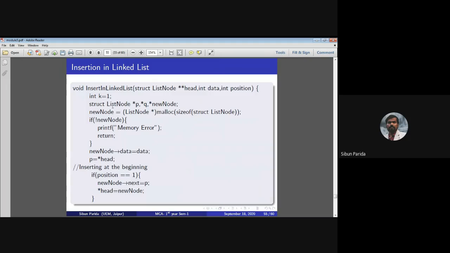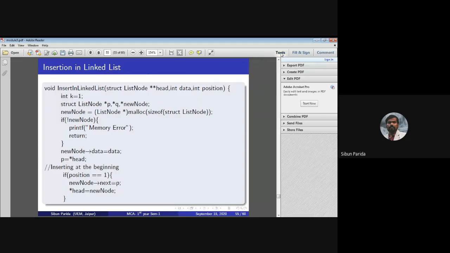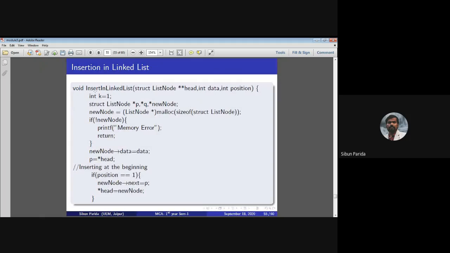Now let's see the programming part of a few things, so that it will be easy for you to do the HackerRank course. So you have to create an allocation of memory. So, insertion of a node in a linked list. What do you need?